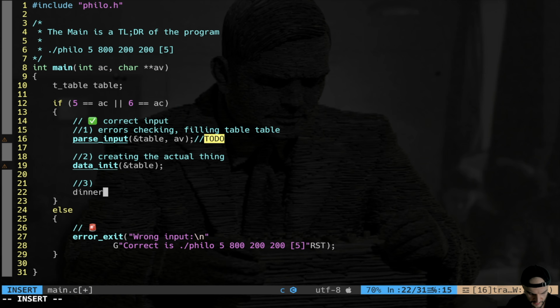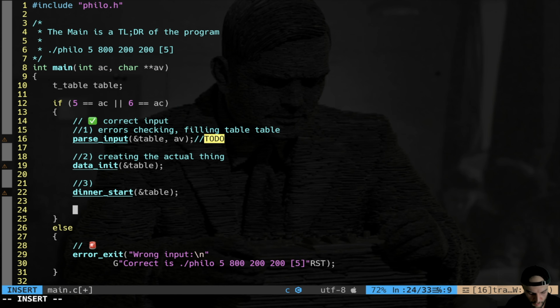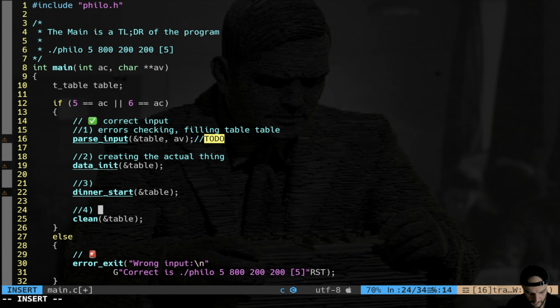I can call it dinner start. Still, I pass the table by reference. You see how cozy it is to have just one struct. And if I pass this, I have access to everything. And then probably is going to be the last function, a clean function. Clean at table, no leaks.